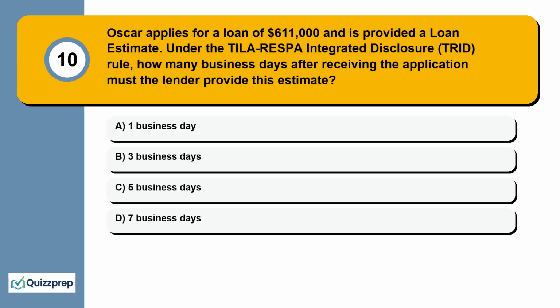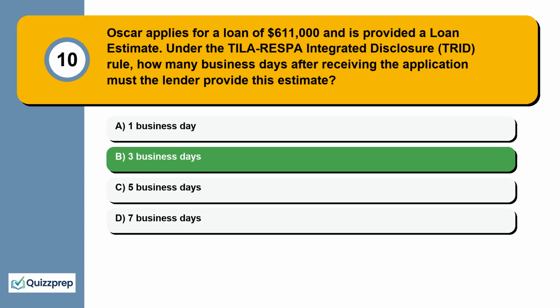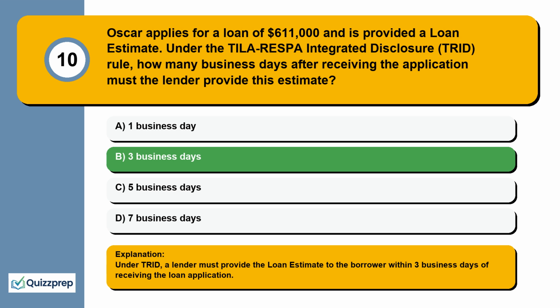Question 10. Oscar applies for a loan of $611,000 and is provided a loan estimate. Under the TILA-RESPA Integrated Disclosure (TRID) rule, how many business days after receiving the application must the lender provide this estimate? 1 business day, 3 business days, 5 business days, 7 business days. Under TRID, a lender must provide the loan estimate to the borrower within 3 business days of receiving the loan application.